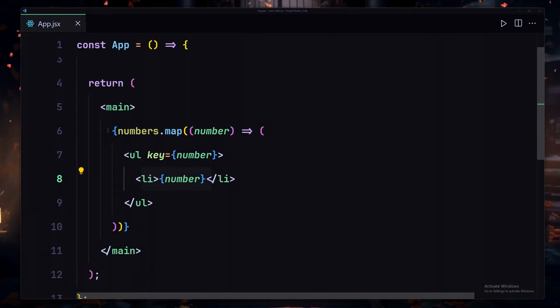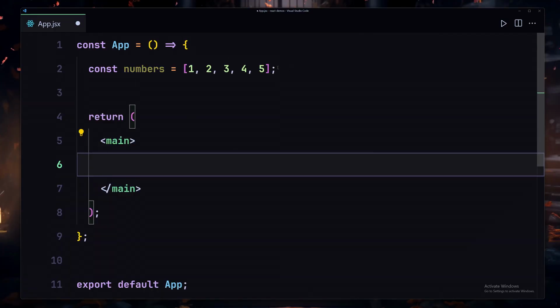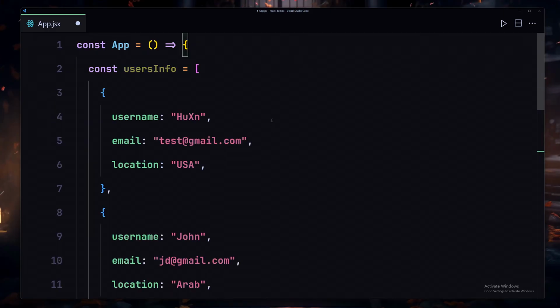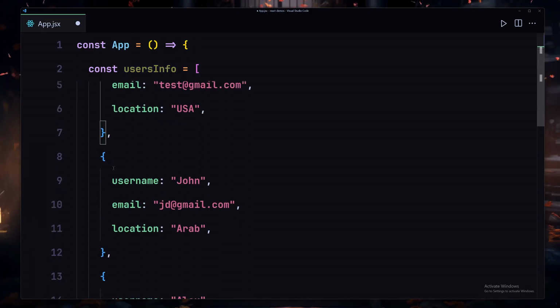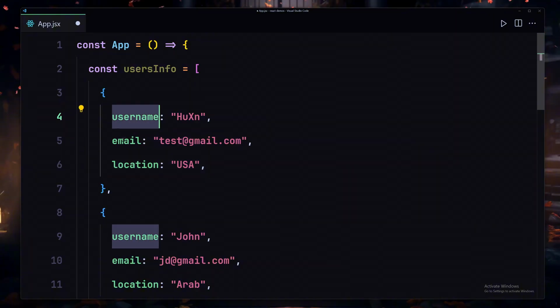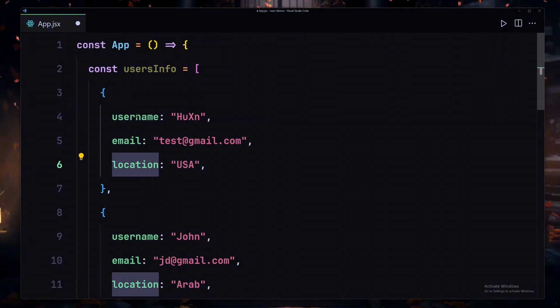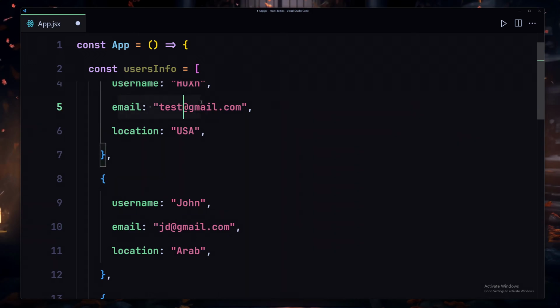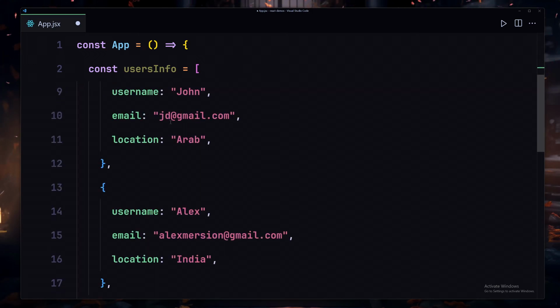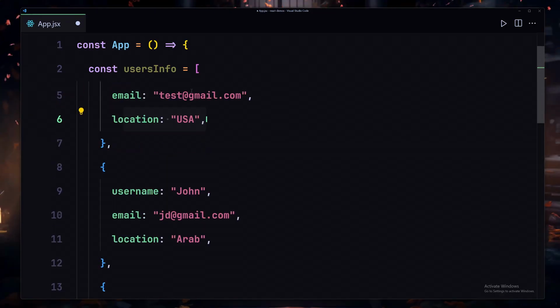Now I'm going to remove all of that stuff from here, and I'm going to also remove this number, and I'm going to replace that with this huge array. And here you can see we have our users info array, and inside this array we have a few objects. So we have object 1, 2, and a lot of them, and inside each object we have a username, we have the email, and also the location. So we have username of Hossein, then we have some sort of a test email, and we also have a location, and then we have the same thing for each object inside this array.